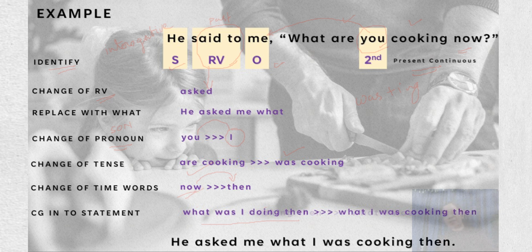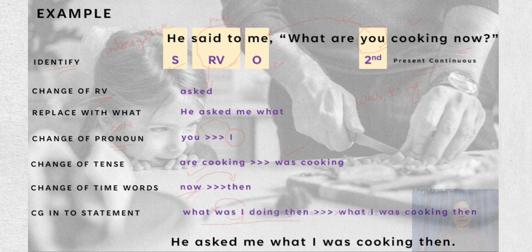But when we are reporting it in the indirect speech, we have to write it as a statement. That was the final change that we had to make. Since we have to write it as a statement, the subject comes first and it is followed by the verb.